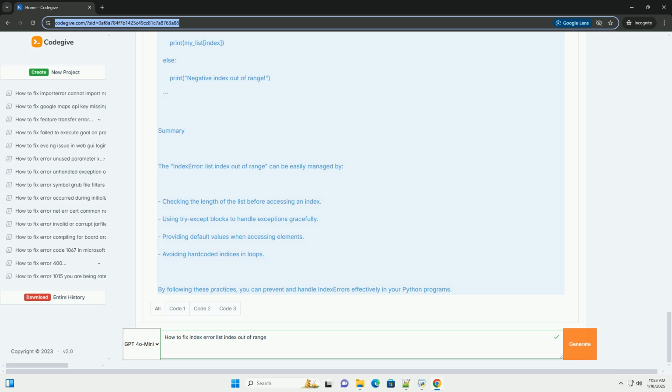How to fix IndexError. Here are several strategies to avoid or fix the IndexError, list index out of range. 1. Check the length of the list. Before accessing an index, check if it is within the valid range. 2. Use try except block. You can catch the IndexError using a try except block. 3. Use default values. If you want to return a default value when an index is out of range, you can define a function.